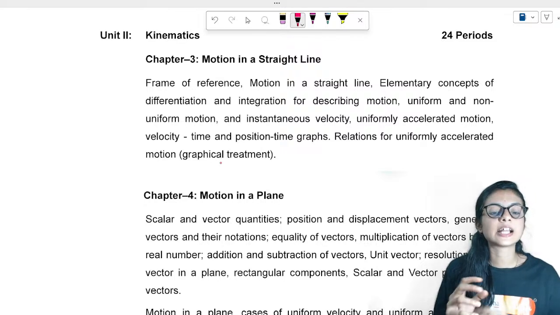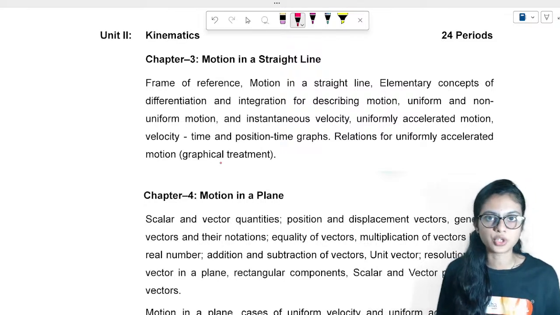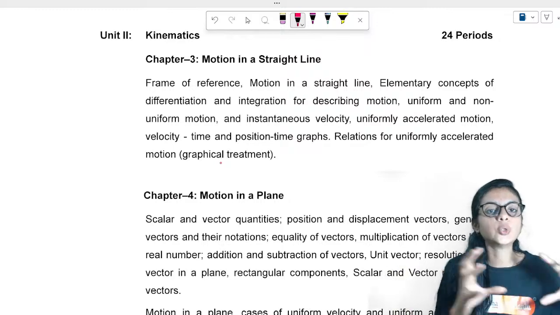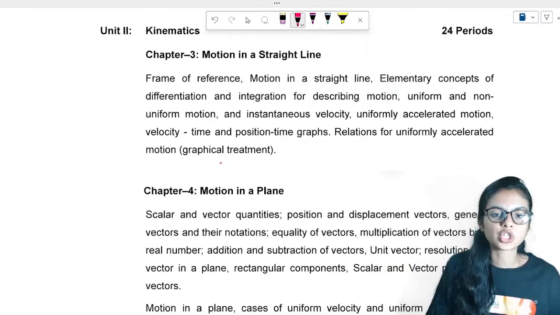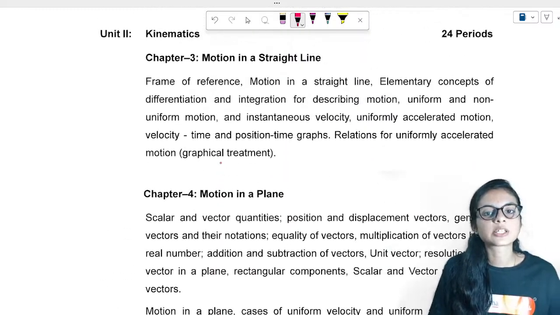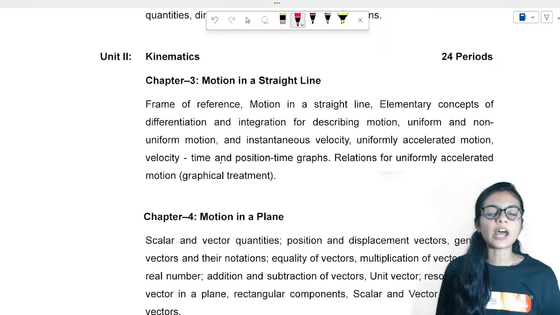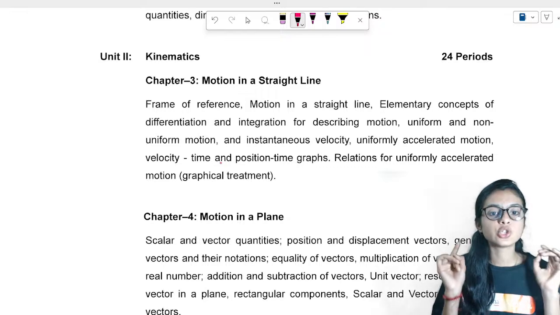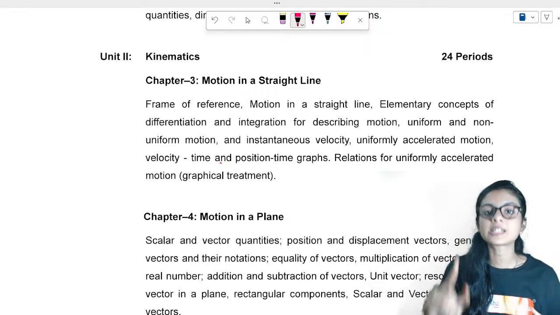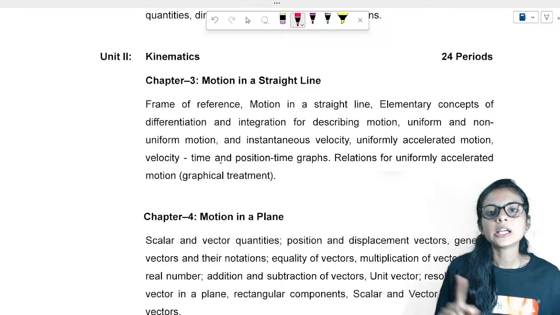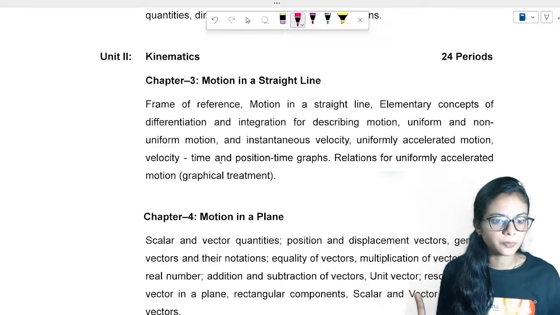Kinematics is nothing but the study of motion of objects. Under the unit kinematics, we have 2 chapters, right? The 2 chapters are motion in a straight line and motion in a plane. As of now, in your 9th standard syllabus, you just know about motion in a straight line. You have not studied yet about motion in a plane.